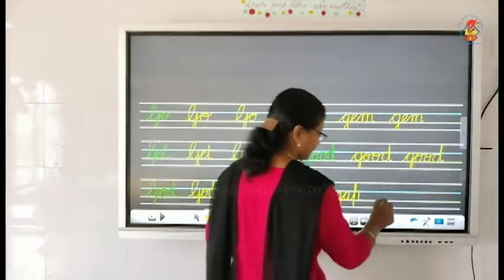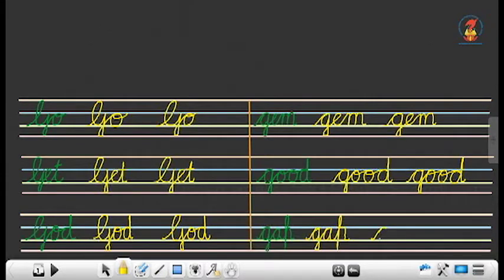G-A-P, gap. Let's repeat. G, then A in between second and the third line. P touches the first line, comes back with a loop to the fourth line, goes back to the second line with a curve and comes down to the third line with a small tail.